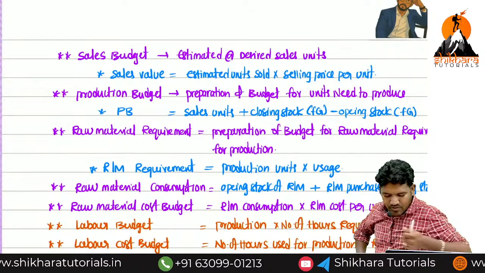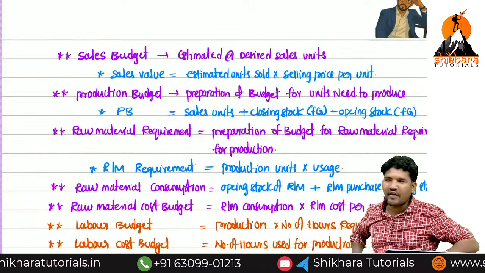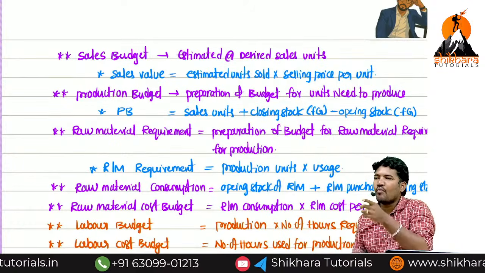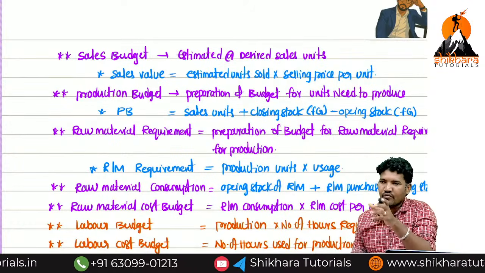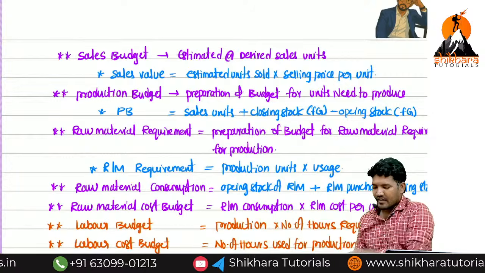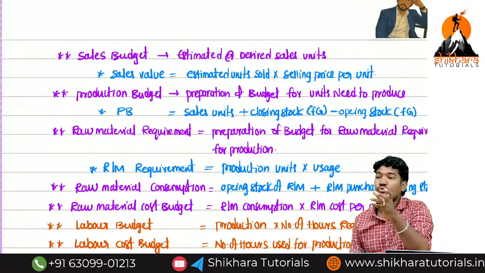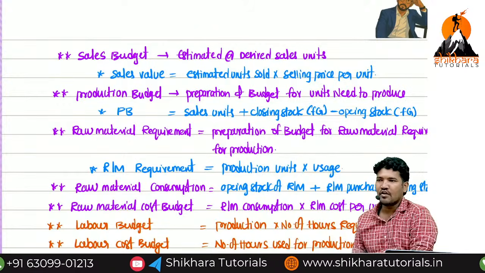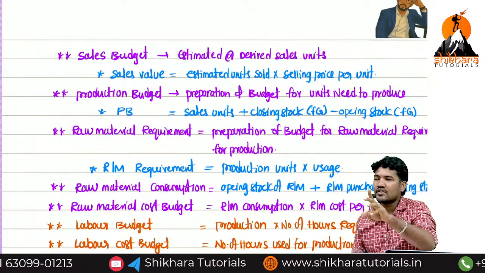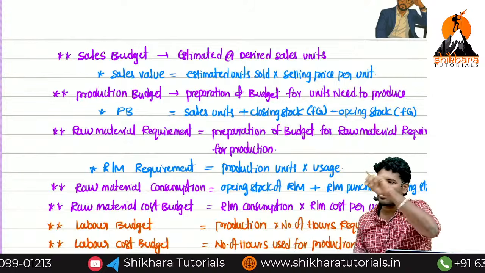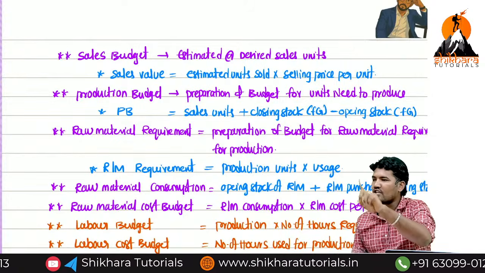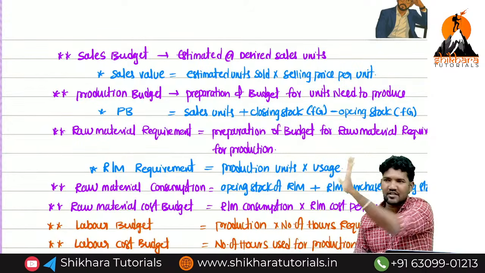So what are the things we have to do first? First we have to find out sales units. For that sales units, if you adjust opening finished good and closing finished good, you will get production units. For that production units, if you use the usage of raw material, you will get raw material requirement. For that raw material requirement, you have to adjust opening stock of raw material and closing stock of raw material, you will get raw material consumption. Into raw material cost per unit, you will get raw material cost in rupees.